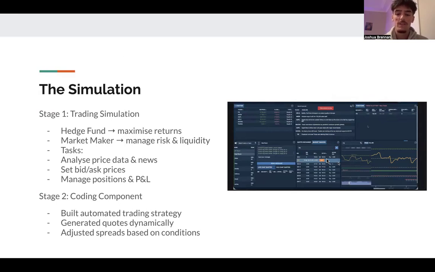The second part of the simulation was the coding component, where we built an automated trading strategy. Instead of making decisions manually, we used coding tools to generate quotes and adjust spreads dynamically, based on market conditions and inventory levels. This showed how the same decision-making process can be translated into an algorithm, which is how trading is actually done in practice.